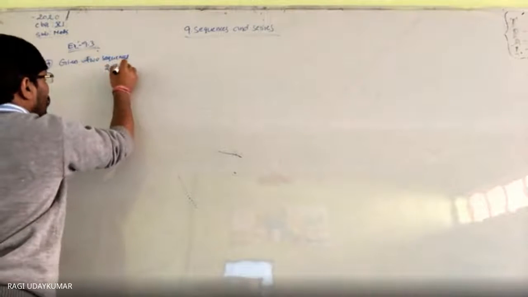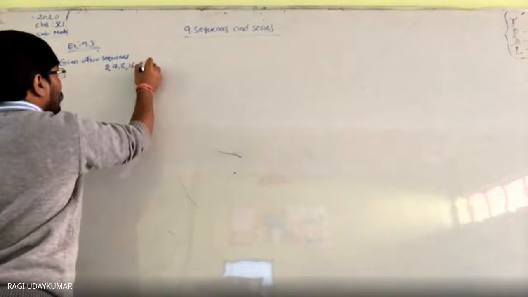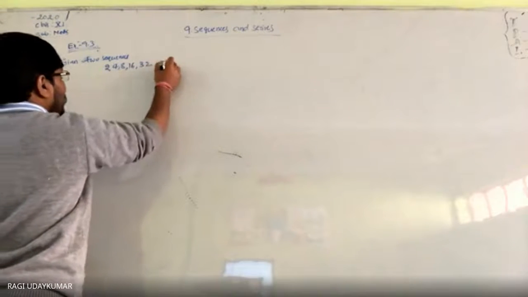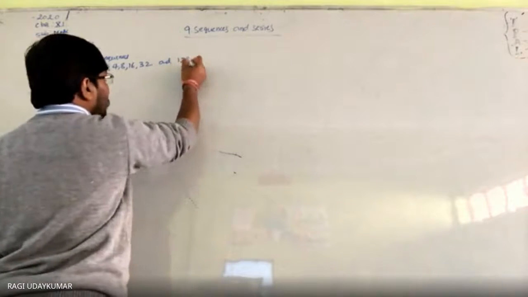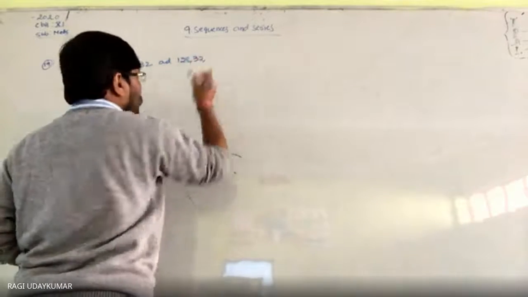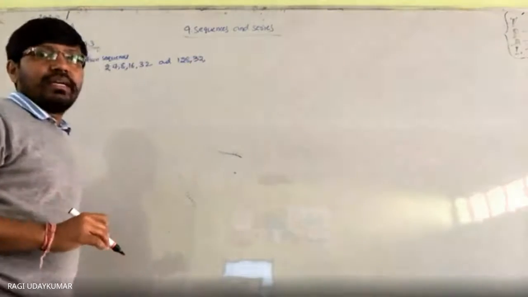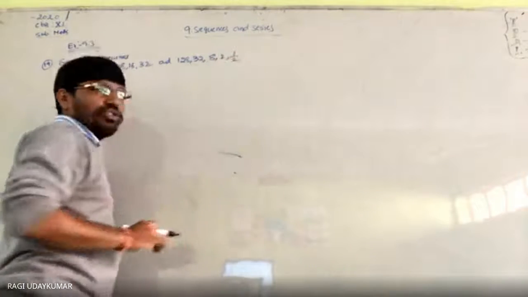One is 2, 16, 32, and the other sequence is 128, 32. The numbers I am writing here. So what is the question given?